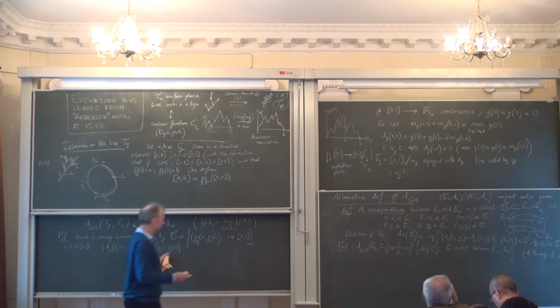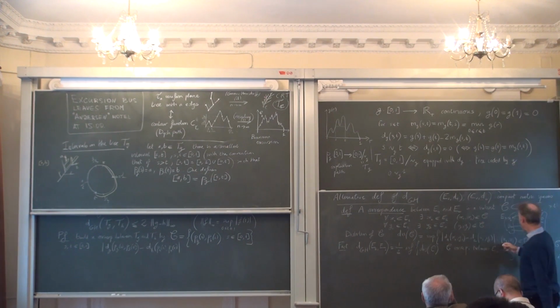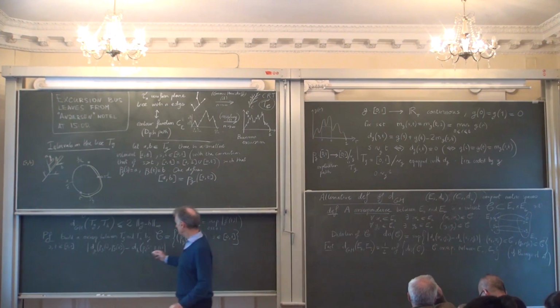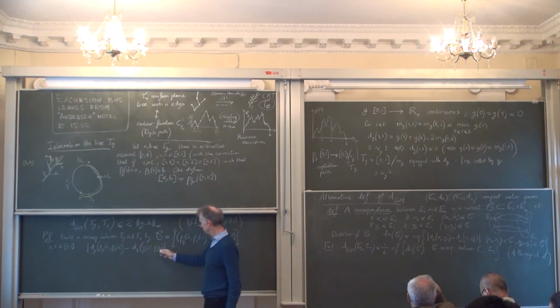This is a quantity that corresponds to this, if you want. If x1, x2 is in the correspondence, this means that x1 can be written in this form, x2 can be written in this form.